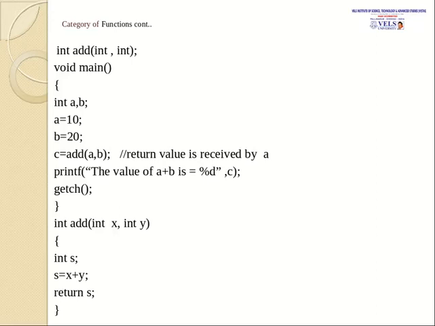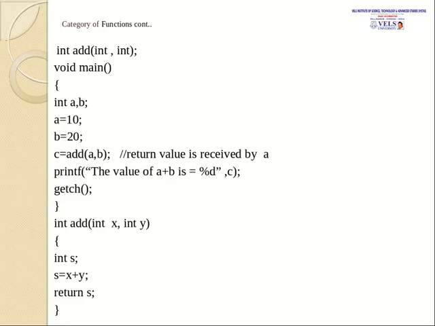So when we execute this statement, add 10 comma 20 will be passed to integer add, integer x comma y. When we call this function, the value of x will be assigned the value of a and the value of y will be assigned the value of b. That is, 10 will be assigned to x and 20 will be assigned to y.